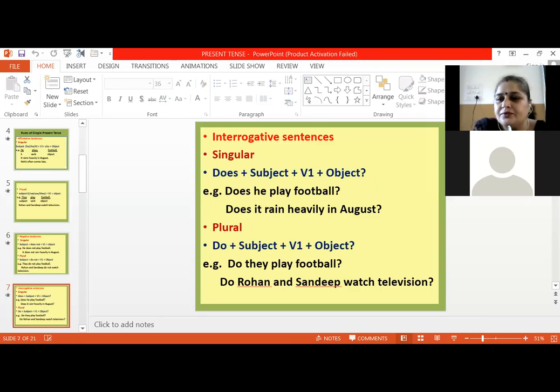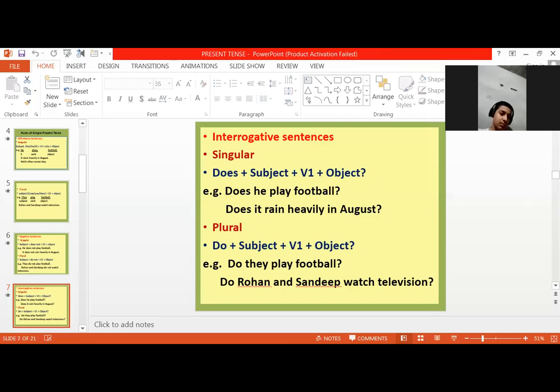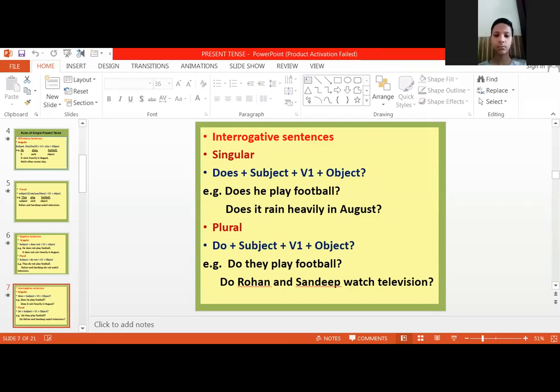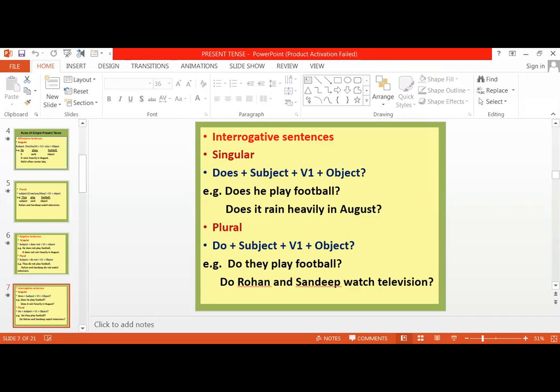Interrogative sentences. For singular sentences, does plus subject plus verb plus object. For example, does he play football? Does it rain heavily in August? For the plural sentences, do plus subject plus verb's first form plus object. For example, do they play football? Do Rohan and Sandeep watch television?